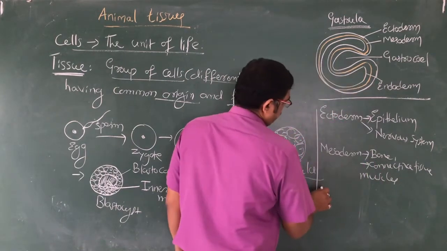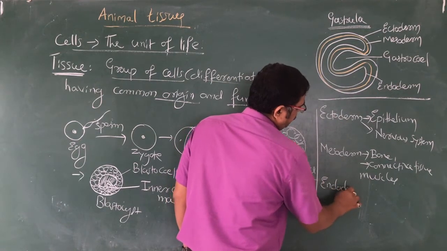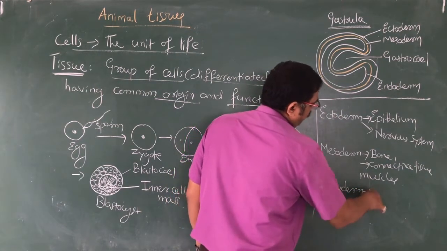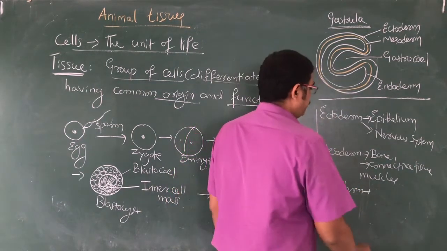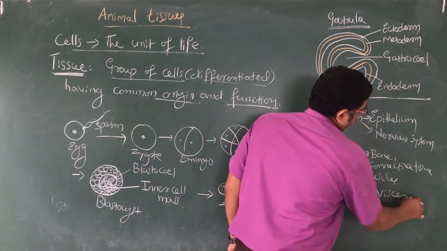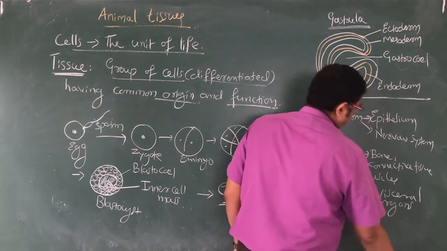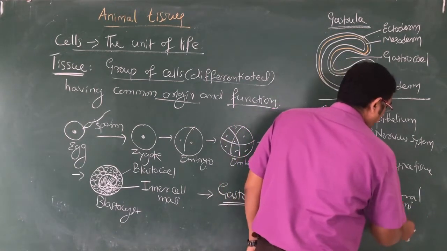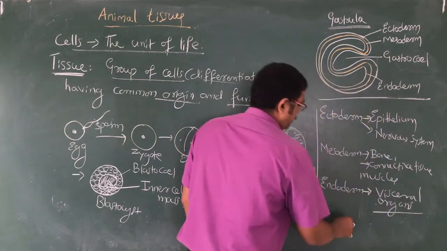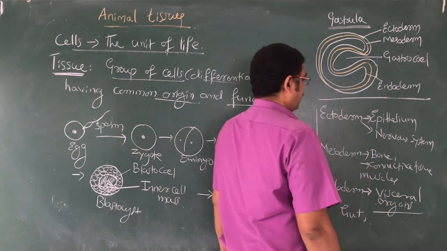And the inner endoderm, what does it form? Endoderm forms mainly visceral organs. What are they? Visceral organs that include mainly the intestine, gut system, right?